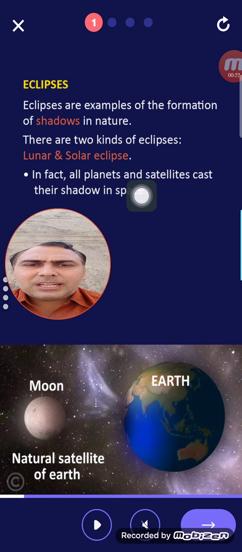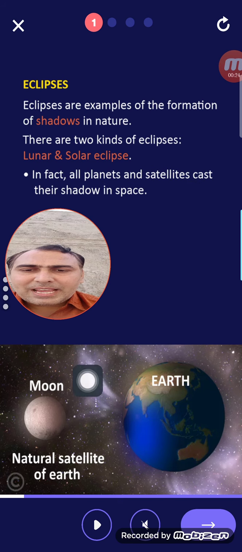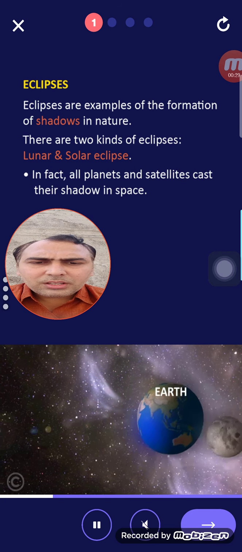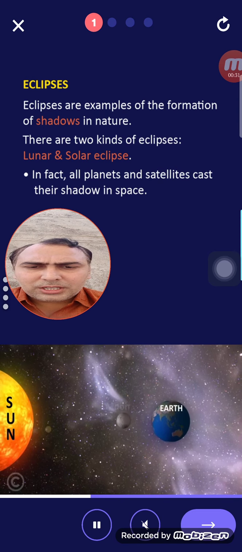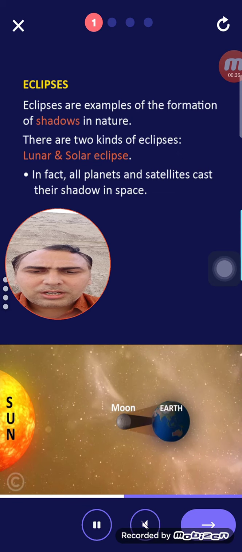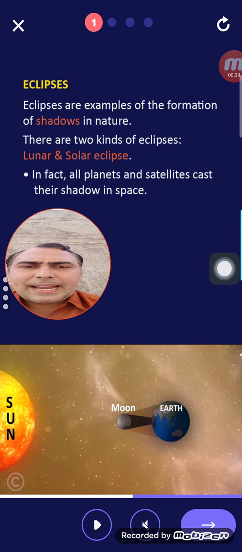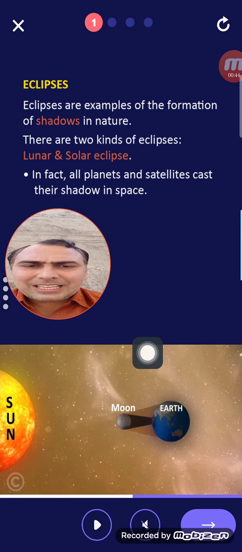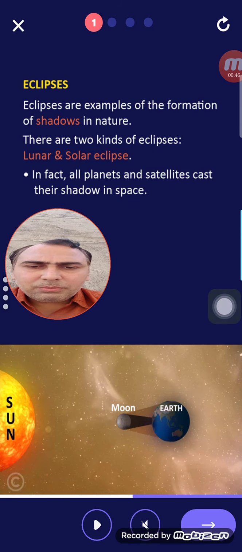In fact, all planets and satellites cast their shadow in space. Okay, this is the space. Now what happens? Let's see. The Sun comes. The Sun gives light to the Earth, but because of the high light, we can't see the Moon in the daytime, as at night. At night the Moon does not have its own proper light. So the Sun gives light to the Moon and that light comes to the Earth.